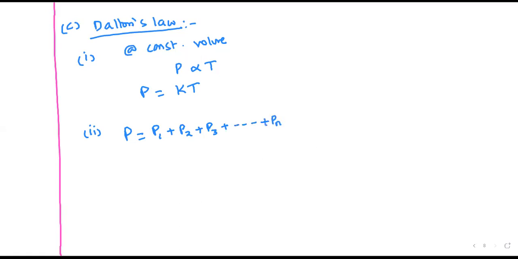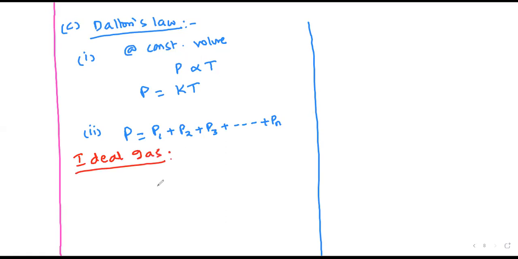Now, based upon these three laws, that is Boyle's law, Charles' law, and Dalton's law, by combining these we get the ideal gas law. That is, PV is equal to nRT, where capital R is the universal gas constant, P is pressure, V is volume, and T is absolute temperature.